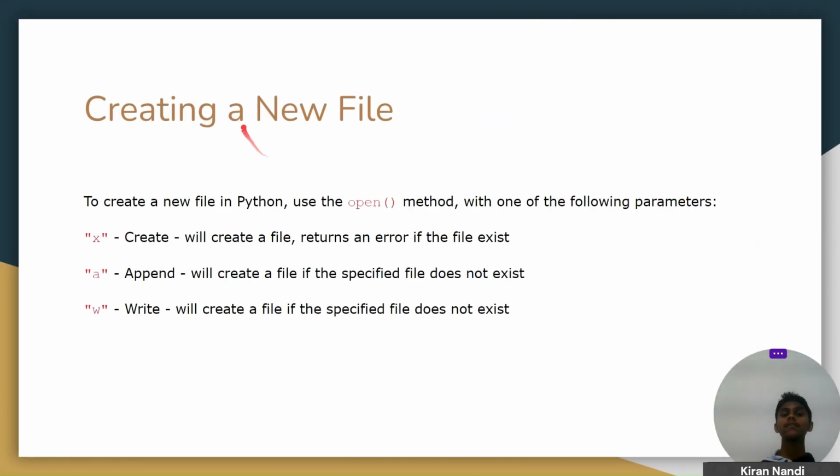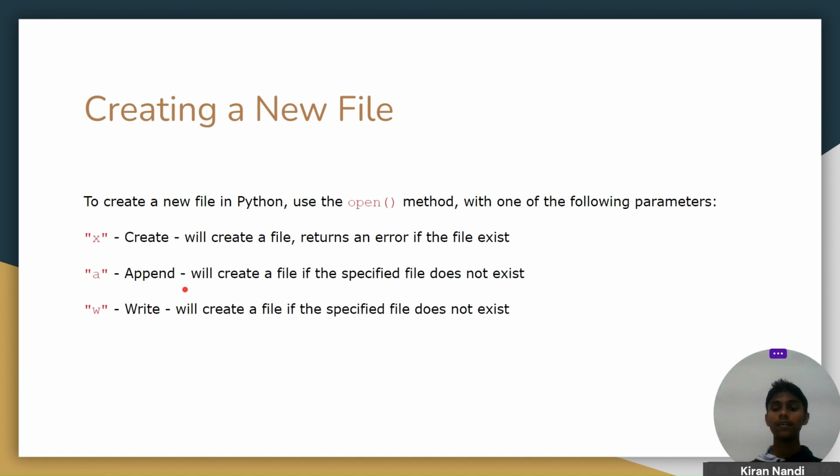So how do we create a new file? Creating a new file is a very easy method. To create a new file, we can use the open method with one of the following modes. We can use x mode for create, or we can use a or w for append or write.